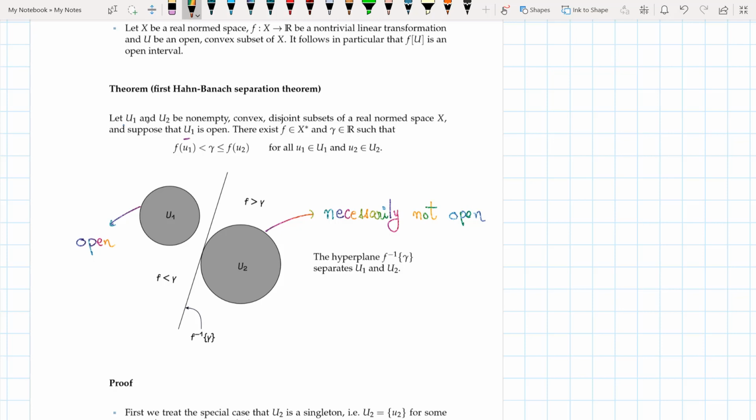Then there exists a functional f in X star and gamma belonging to the real numbers such that f of u1 is less than gamma and f of u2 is greater than or equal to gamma, where u2 is not necessarily open and u1 is open. If I have two non-empty convex disjoint subsets, then a functional belonging to X star can separate them. So this is the first Hahn-Banach separation theorem.